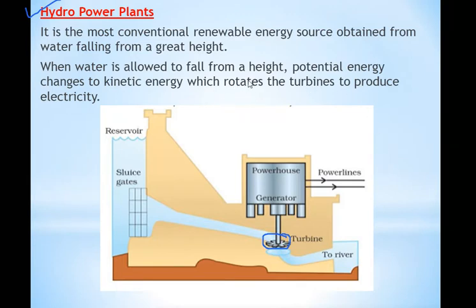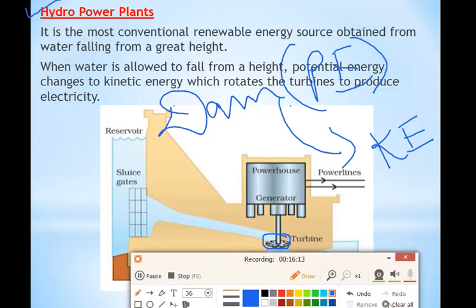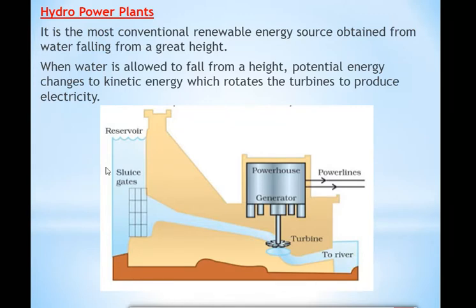When water is allowed to fall from a height, potential energy changes into kinetic energy, which rotates the turbines to produce electricity. When the water is stored in a dam, it has potential energy. But when the water is allowed to fall from a great height, the potential energy changes into kinetic energy, because of which the blades of the turbine will rotate, and it can produce electricity.